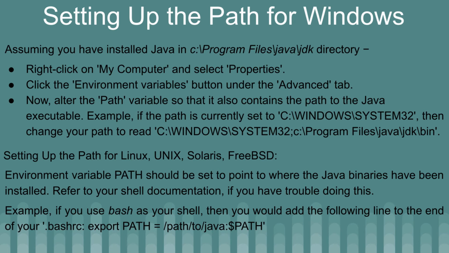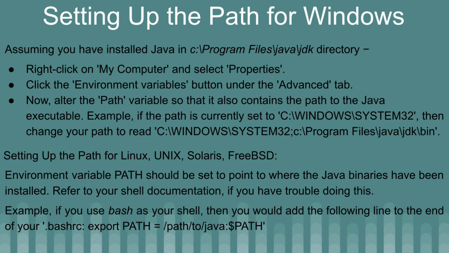Setting up the path for Windows. Assuming you have installed Java in the C:\Program Files\Java\JDK directory, right click on My Computer and select Properties. Click the Environment Variables button under the Advanced tab. Now alter the Path variable so that it also contains the path to the Java executable.